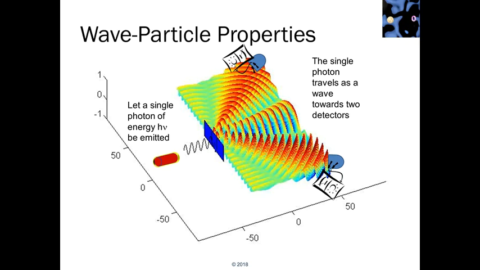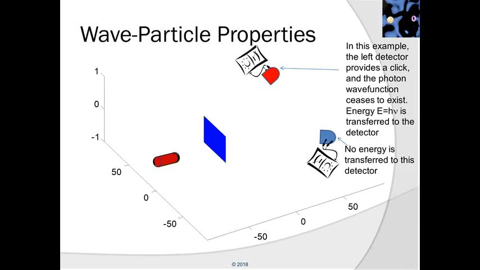However, when one places detectors in the region, seen here as the blue detectors, one finds that only one detector will detect or go off. And these detectors are found to detect with probabilities that are related directly to the amount of constructive and destructive interference.